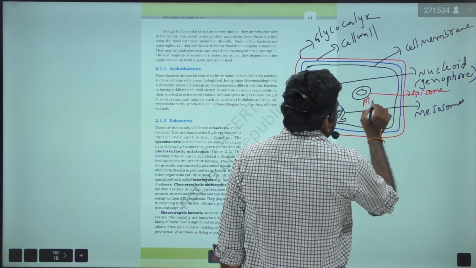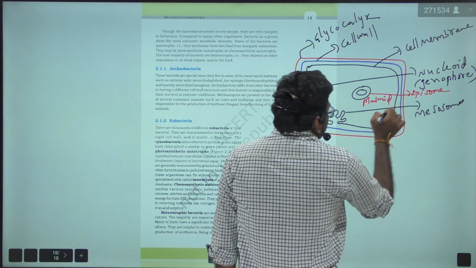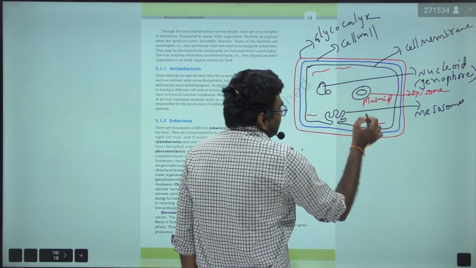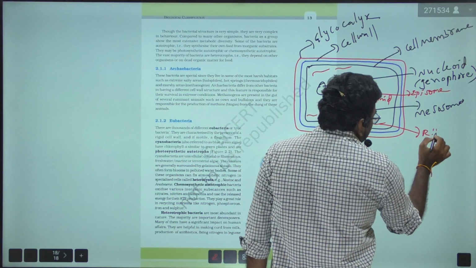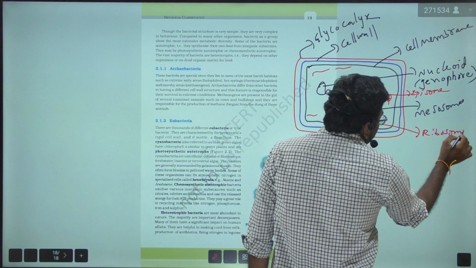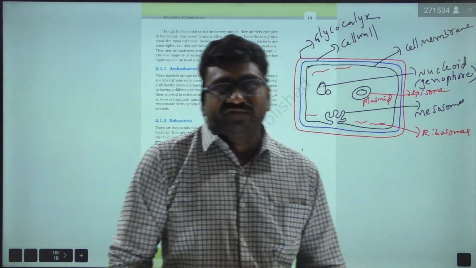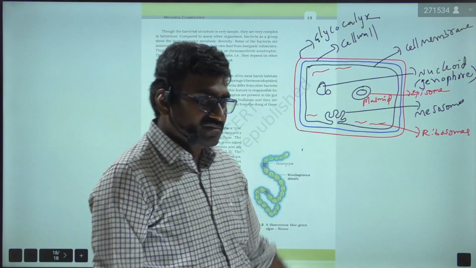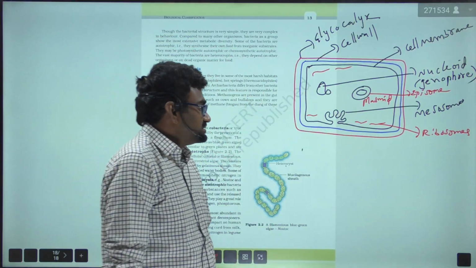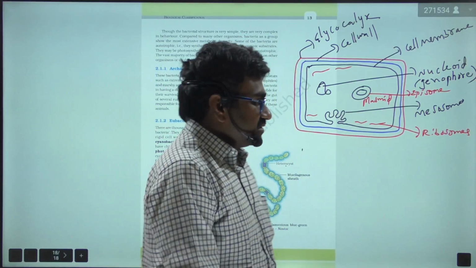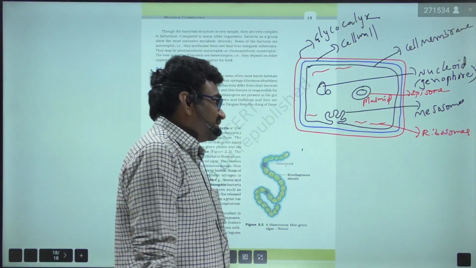Episome or plasmid, and membrane-bound organelles. Ribosomes are found, and they have specific functions. Mesosomes have specific functions, ribosomes have specific functions, and plasmids have specific functions. So all those things we are going to discuss in the chapter Cell: The Unit of Life.